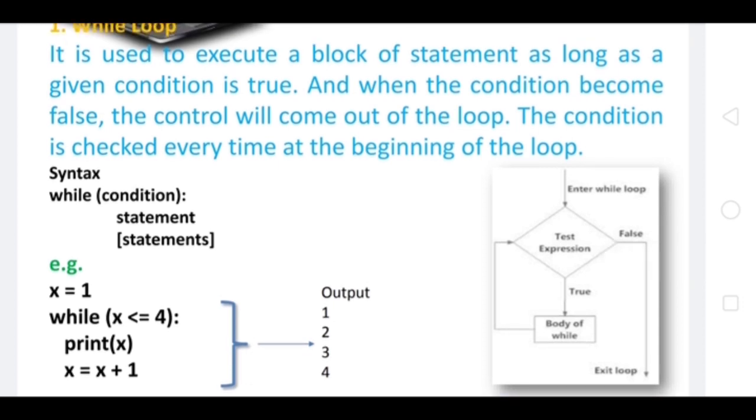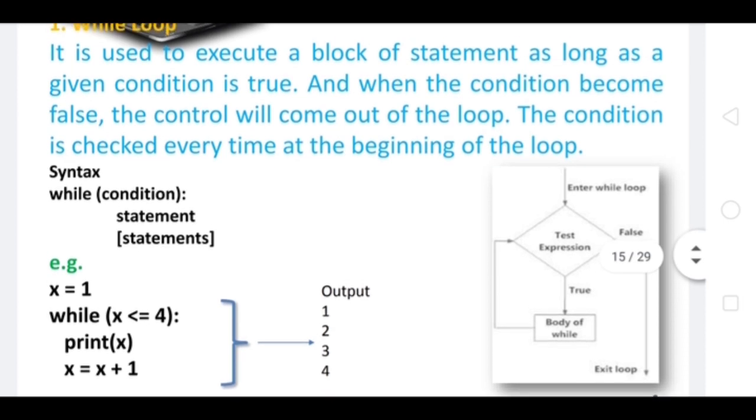The second part of the while loop is the test condition. In this statement, it is actually a condition which is checked with the help of that initialization counter. As long as this test condition remains true, the following statements shall be executed. So suppose in the first iteration we have 1 less than or equal to 4. That means it is true. So what will be printed? x is equal to 1 will be printed.